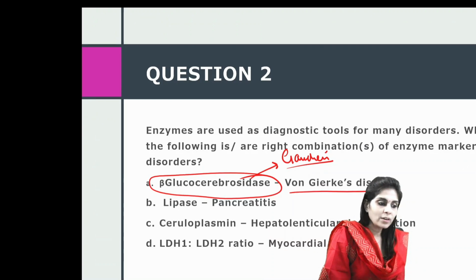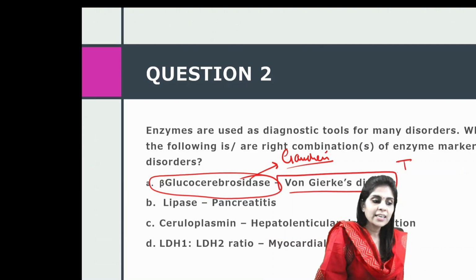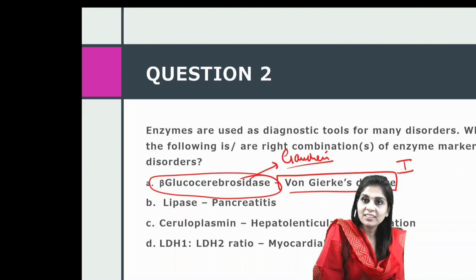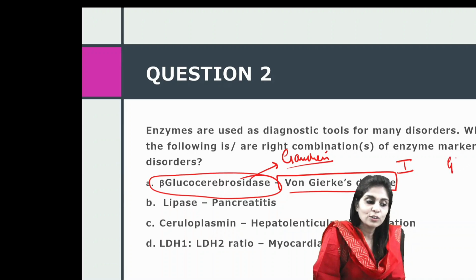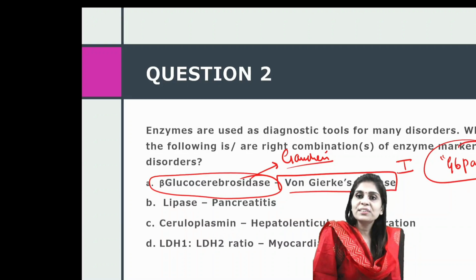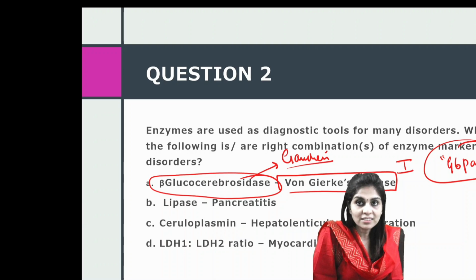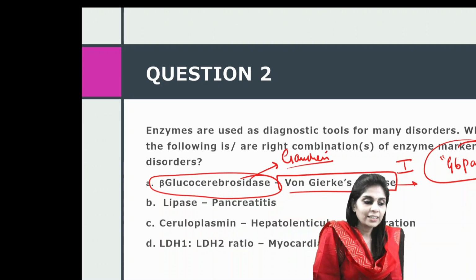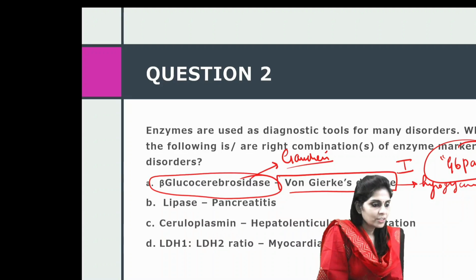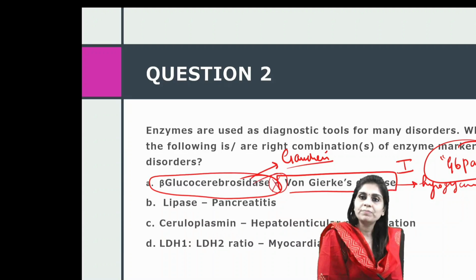About von Gierke's disease, we know it is type 1 glycogen storage disorder, wherein the enzyme which is defective is glucose-6-phosphatase. Glucose-6-phosphatase is an enzyme of glycogenolysis and gluconeogenesis. When that enzyme is defective, this disorder presents as hypoglycemia. So this is a wrong combination.